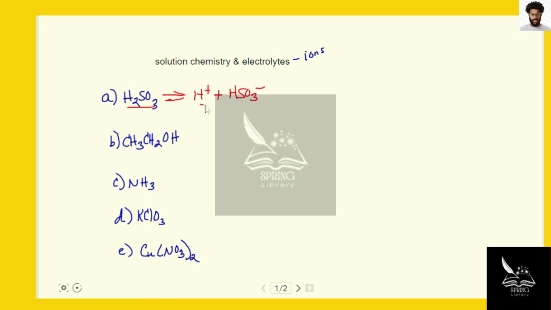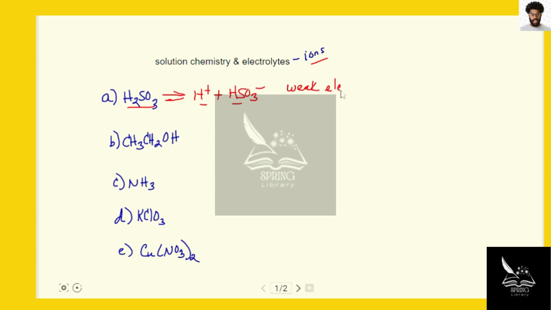And not a lot of dissociation into these ions takes place. And remember, ions are necessary to classify something as an electrolyte. There are some ions present in terms of the weak acid, sulfurous acid, but a lot of it stays in a molecular form. And this is what we call a weak electrolyte.